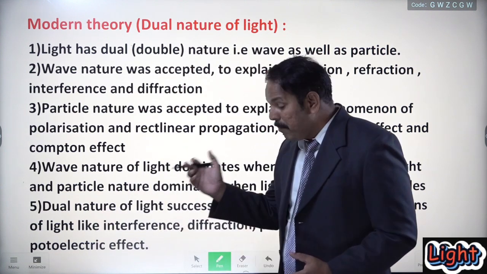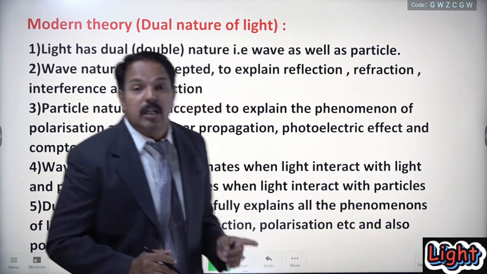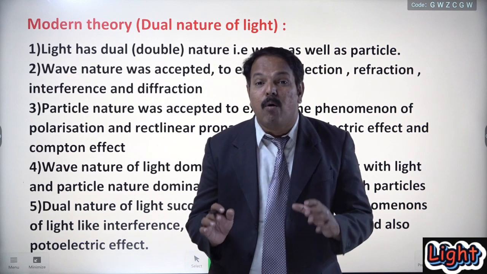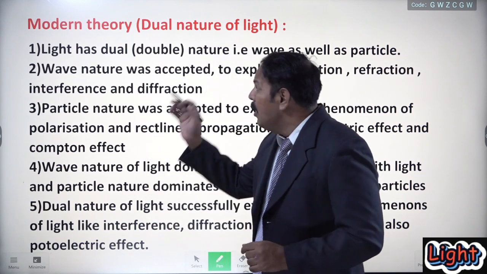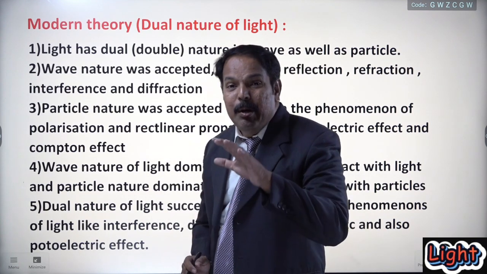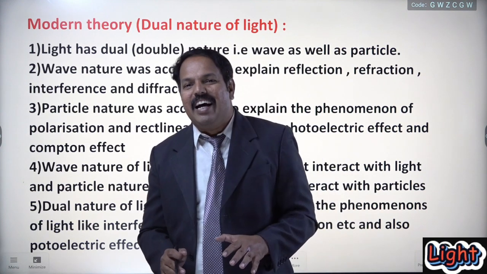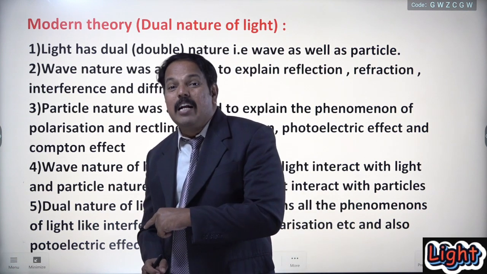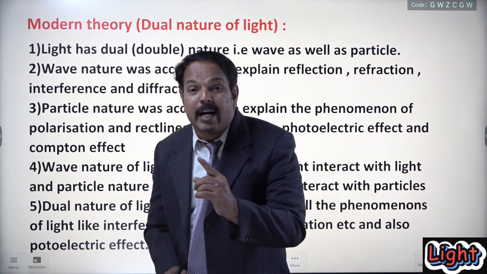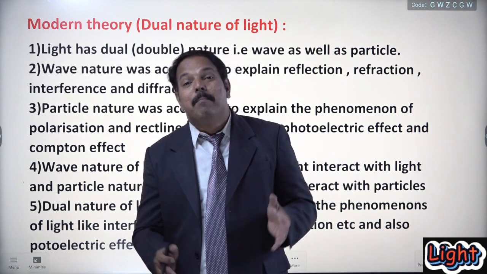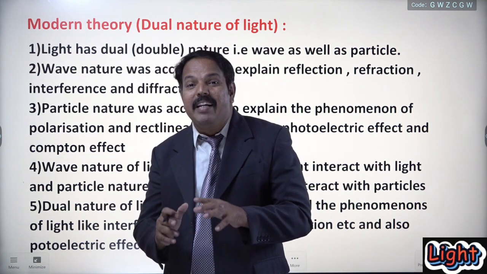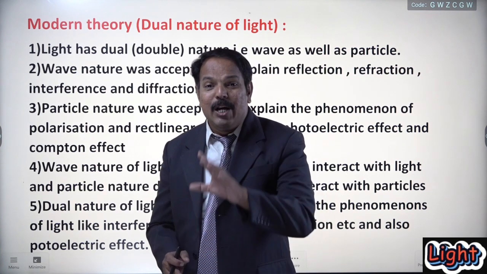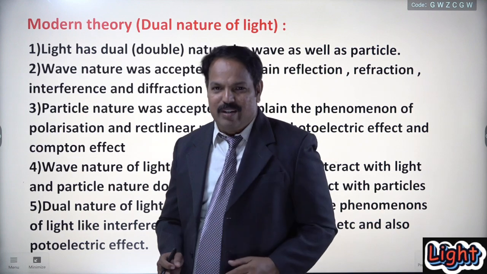So remember, what are the important features of the dual nature of light, or the important features of the modern theory of light. This theory supports both natures, particle nature as well as wave nature. Is it clear? According to this theory, light propagates in the form of electromagnetic waves having transverse nature, but it consists of extremely energetic particles, bundles or packets of energy called photons or quanta.